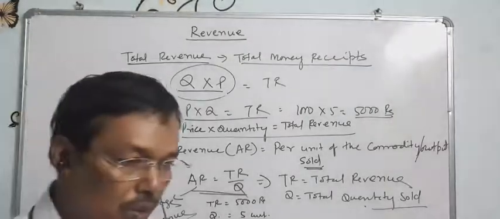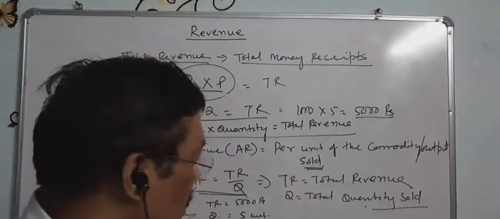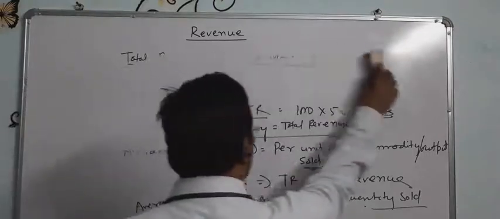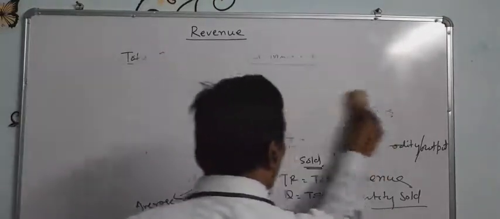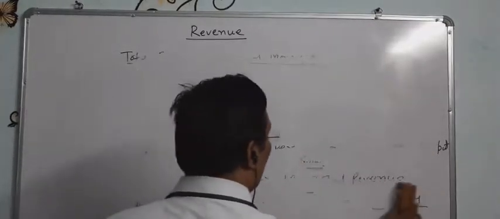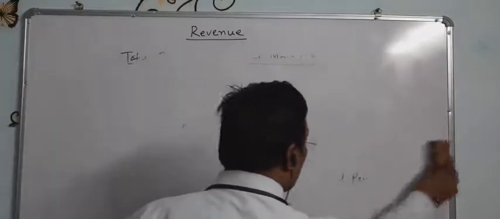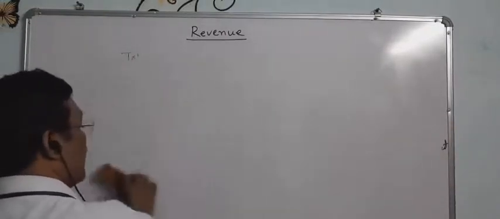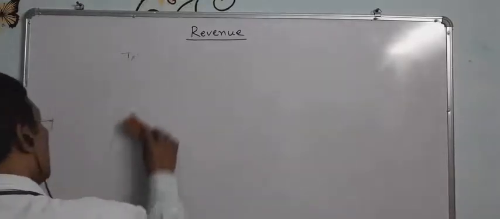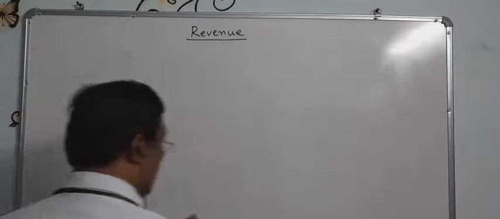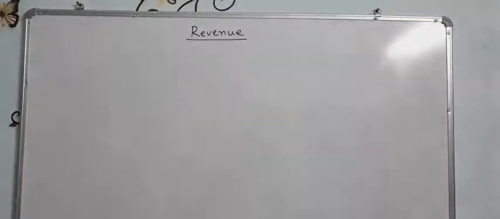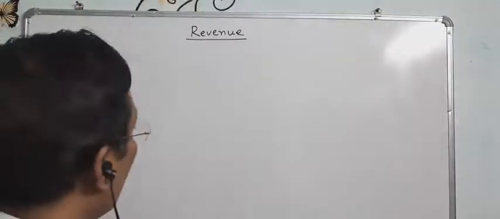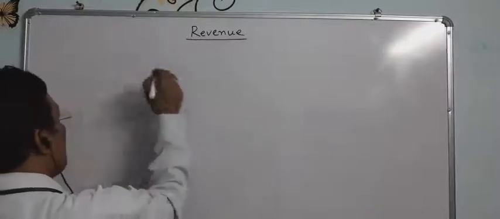Similarly, we have already known in previous classes marginal cost. What is marginal cost? Marginal cost is the net addition made to the total cost or total variable cost when one more unit of output is produced. That is the marginal cost.